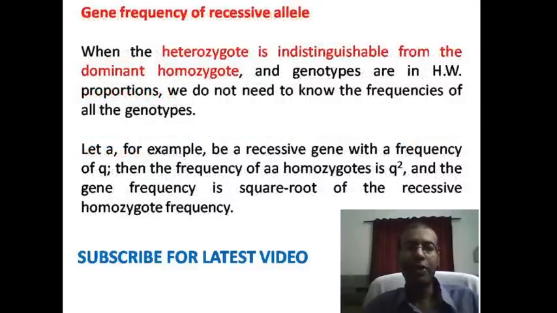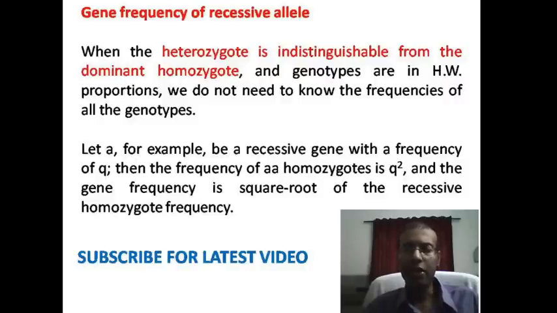Now the second application is gene frequencies of recessive alleles. Using Hardy-Weinberg law we can estimate gene frequencies of recessive alleles. There is some problem under dominant condition: the heterozygote is indistinguishable. We can't identify the heterozygote, because the heterozygote and the dominant both look similar. So in such a condition, we can't directly estimate the gene frequency of the recessive allele.